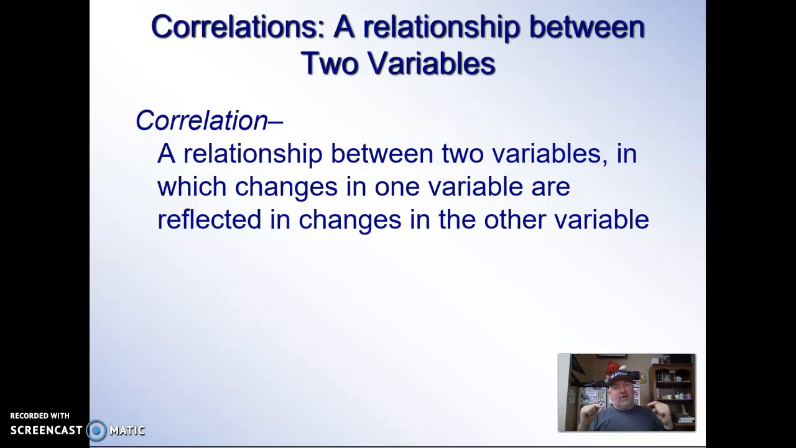All right, so we're going to talk about a relationship between two variables. If a change in one variable goes up, another variable changes as well. So if you go to opera, you'll live longer. If you don't go to opera, you won't live as long as those people who do. That's correlation. But there are two different kinds of correlations, and we're going to talk about that in a minute as well.